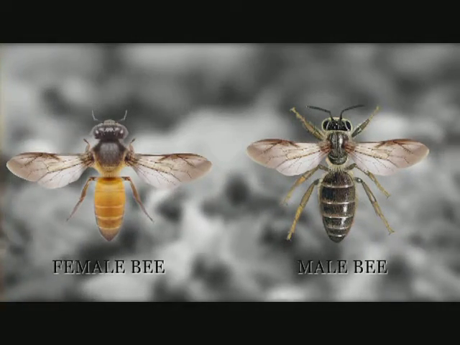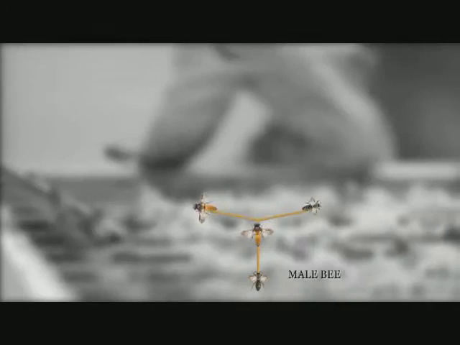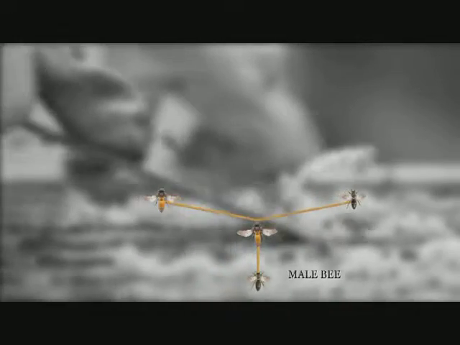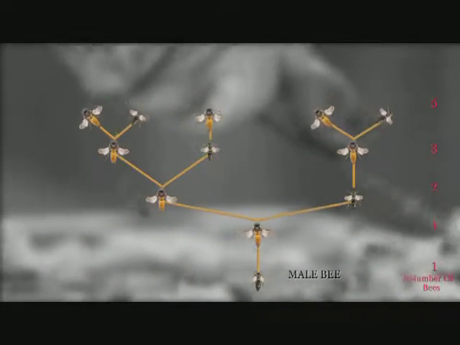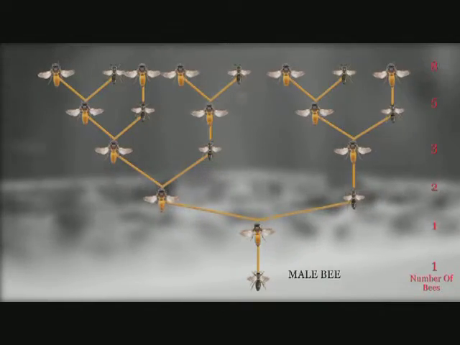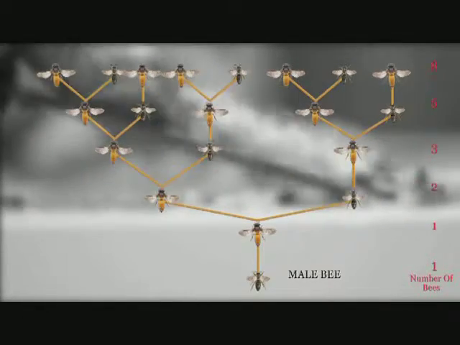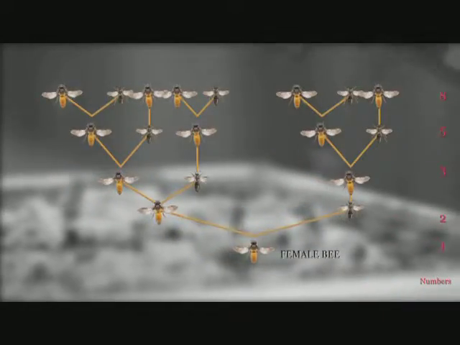If you look at the bee family trees, another interesting pattern will surface. Males have one parent, a female, whereas females have two, a female and male. Thus, when it comes to the family tree, males have 2, 3, 5 and 8 grandparents, great-grandparents, great-great-grandparents and great-great-great-great-grandparents respectively. Following the same pattern, females have 2, 3, 5, 8 and so on.